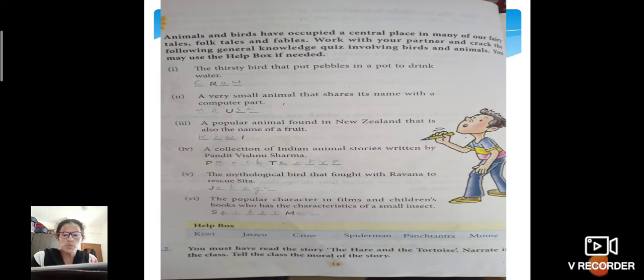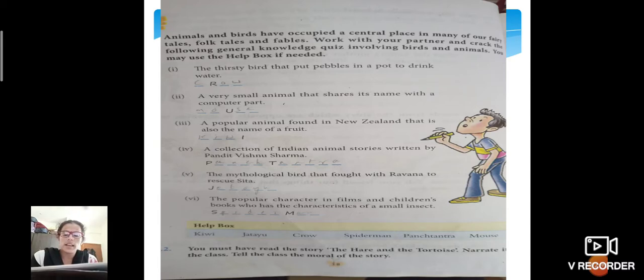Then comes a very small animal that shares its name with a computer part. If I ask you what the parts of a computer are, you may give me the list. But one part has exactly the name of an animal also. Yes, that is mouse. Then, a popular animal found in New Zealand that is also the name of a fruit. Yes, of course, it's kiwi. Kiwi is actually a flightless bird, and we also have a fruit named kiwi.